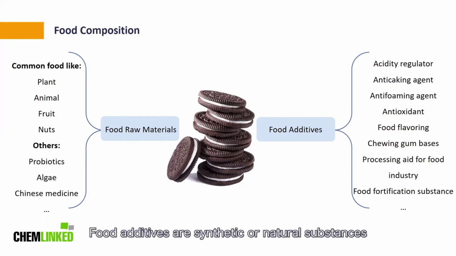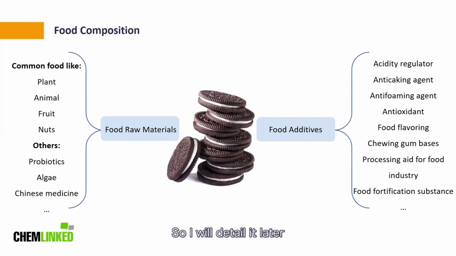Food additives are synthetic or natural substances added in food to improve the quality, color, taste, and flavor of food, as well as meet the needs of corrosion prevention, refreshment, and processing technology, including acidity regulators, antioxidants, etc. Regulatory references are required no matter whether we use food raw materials or food additives, but the regulation structures of them are a little different, so I will detail it later.